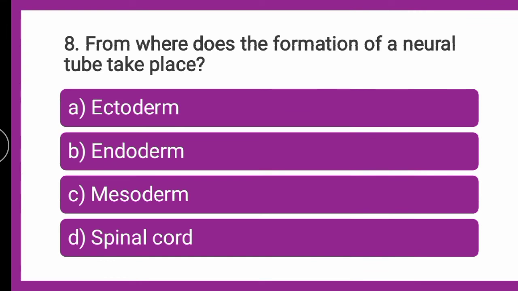Next question is, from where does the formation of neural tube take place? Whether the neural tube formation takes place from ectoderm, endoderm, mesoderm or spinal cord, you can put your answer fast in the comment box. Neural tube formation. We will go for the explanation till that time.